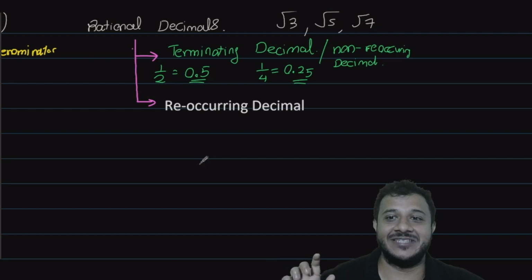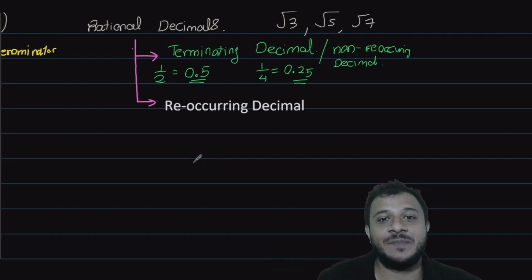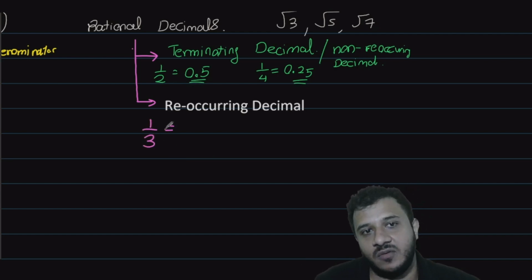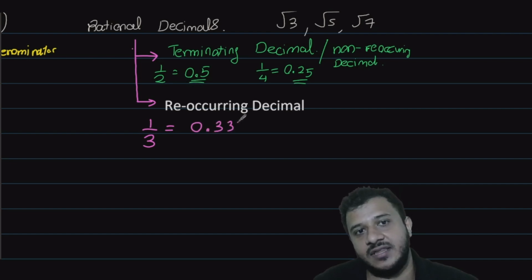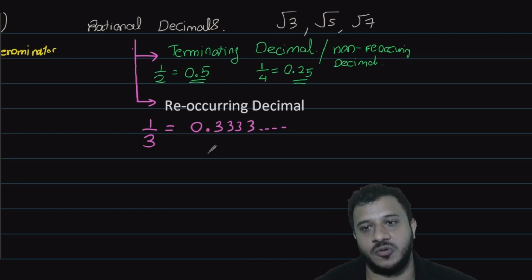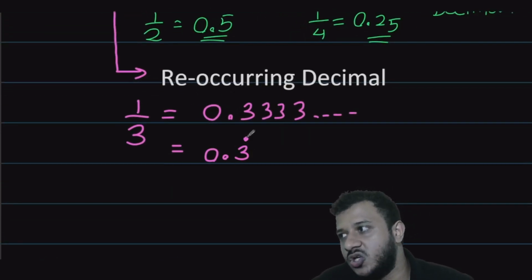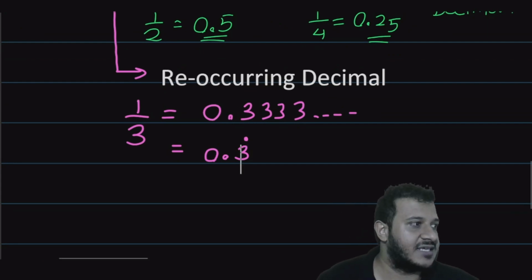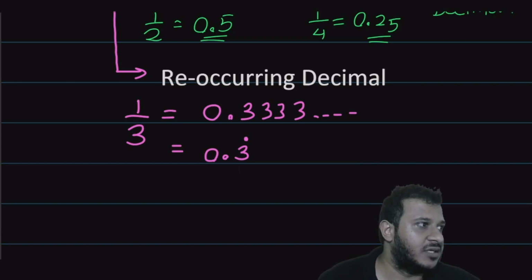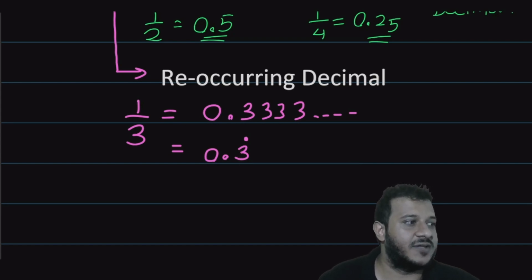Reoccurring decimals don't have an end, but they have a pattern. As an example, something like 1/3. 1/3 looks like 0.3333 and so on. It keeps on going. In those cases, we just write 0.3 with a dot on the top to say that this decimal number is reoccurring. We call it the reoccurring dot.